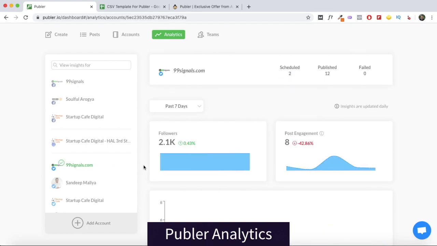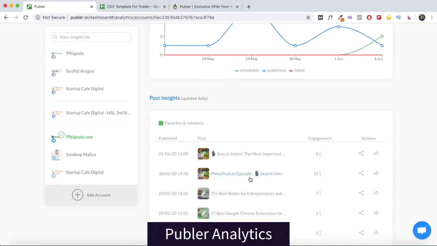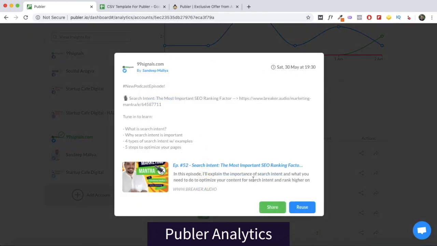You can just select the social media account for which you would like to see analytics, and when you scroll down, you can see the post insights as well. You can see how each one of your posts has performed, and if at all you would like to reuse these posts right from your analytics, you can do that. You just need to click on the specific post and then reuse them or share them directly on the specific social channel that you have selected.